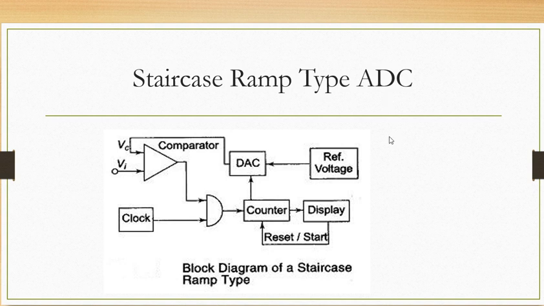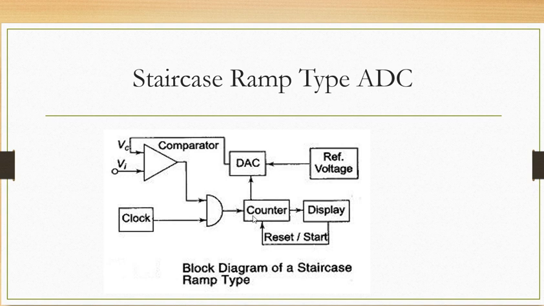For the input voltage, this counter will count pulses, and the counter's output is directly proportional to the input voltage. It is internally converted by a DAC to an analog voltage or steps. That's why it is called a staircase ramp type of ADC. We will see the waveform of that, don't worry. Let us see these blocks one by one.